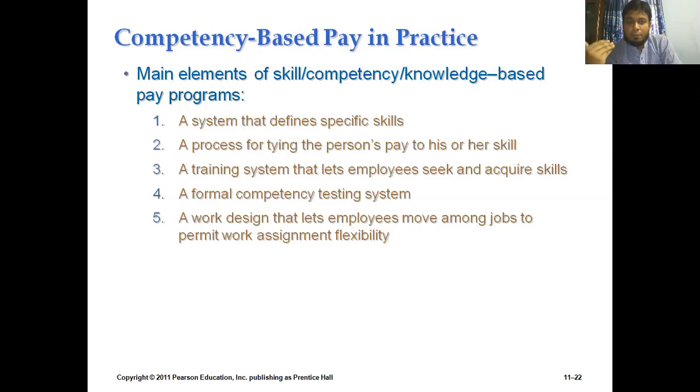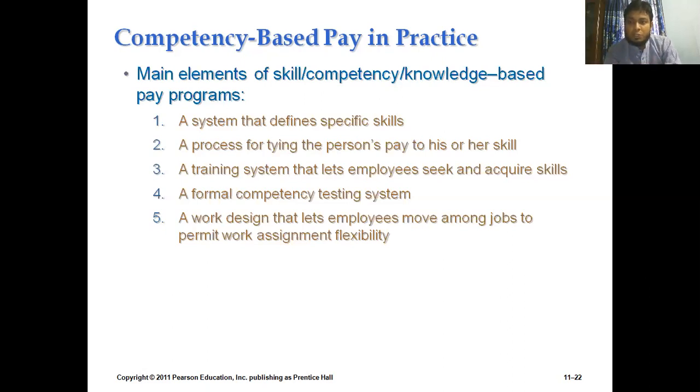Number two, that is a process for tying the person's pay to his skill or her skill. That means after defining the required skill, then we need to develop the payment based on those skills. Okay, so the skilled people will get more return from the organization. So this is the second step that we need to consider in our practical life.